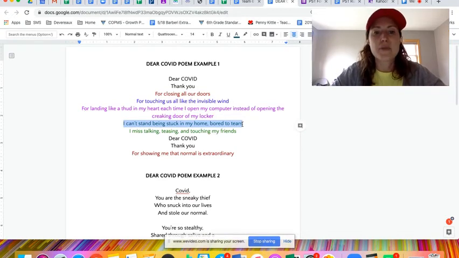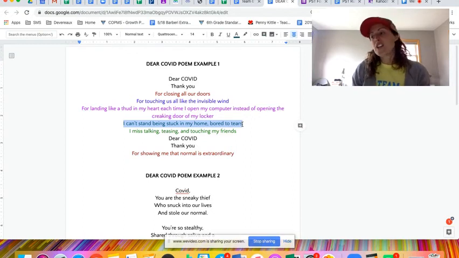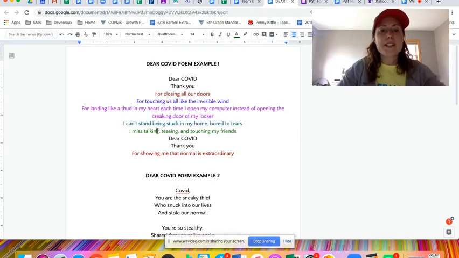I can't stand being stuck in my home. Can you really not stand it? Is it really making you crazy? Or is it just kind of frustrating? Bored to tears. Is someone actually bored to the point of crying? Probably not. Maybe sometimes. But that's a term that we use to give emphasis by exaggerating how awful something is. I miss talking, teasing, and touching my friends.